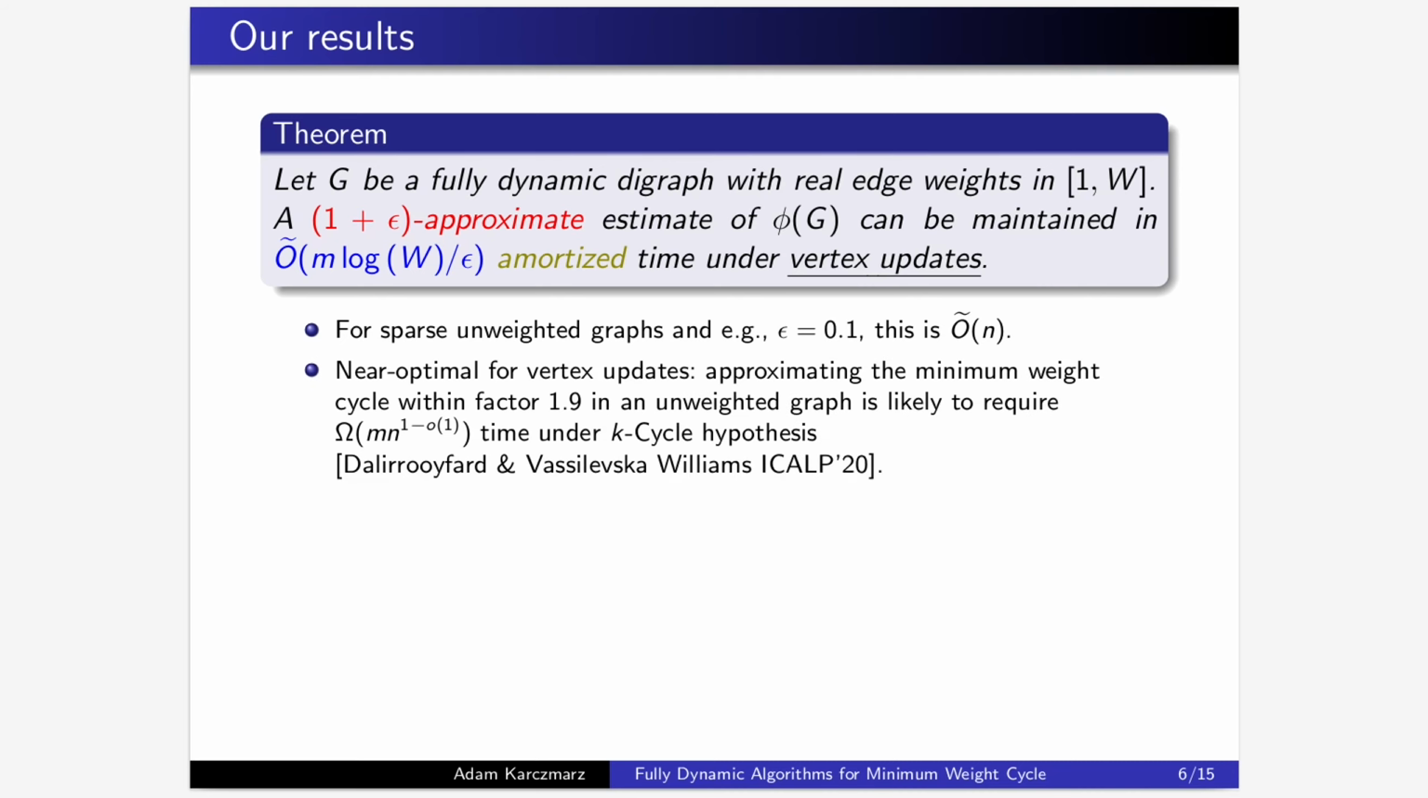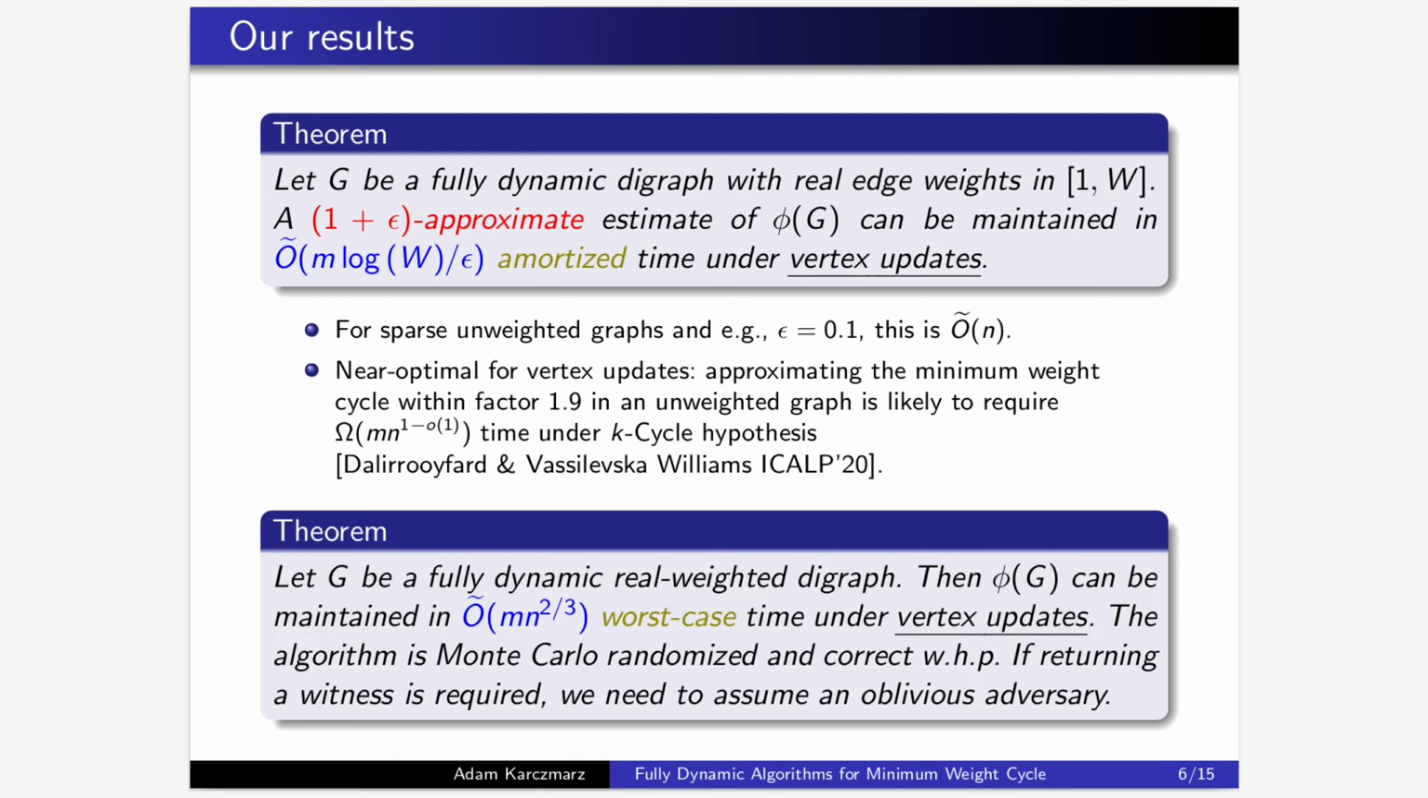Moreover, for vertex updates, this bound is near optimal simply because n updates are enough to compute the minimum weight cycle of a static graph approximately, and it is known that under the so-called k-cycle hypothesis, finding the minimum weight cycle with multiplicative error less than 2 requires order mn time.